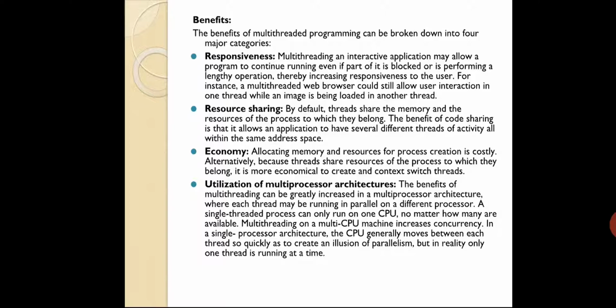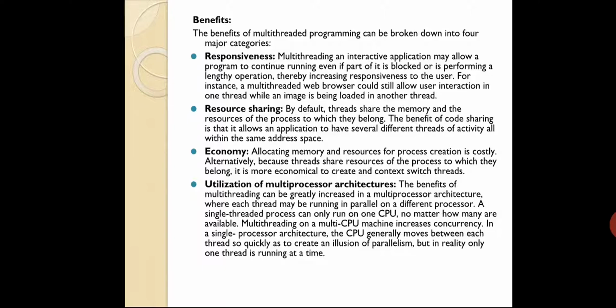In the same fashion, whenever developers are developing the operating system, they have to keep track of everything. That is nothing but the economic concept. Because threads share the resources of the process to which they belong, it is more economical to create and context switch threads. Context switching I already explained in the previous video. If threads share the same address space or memory space, it will be convenient as well as economical and efficient. That is the reason why economy is the third benefit given by threads.